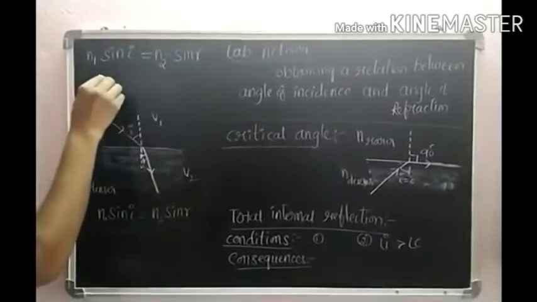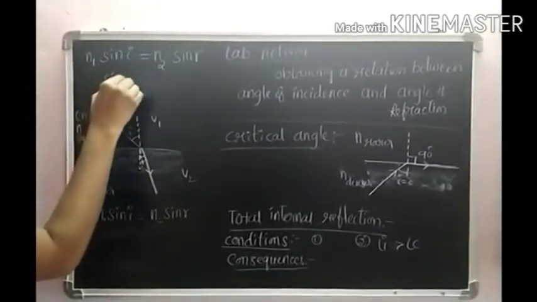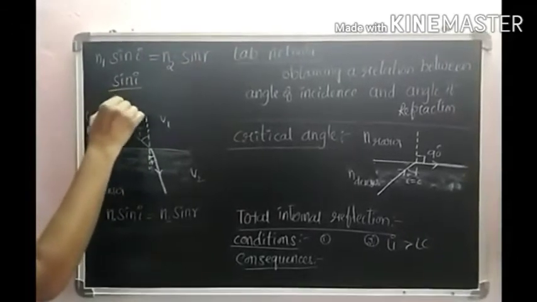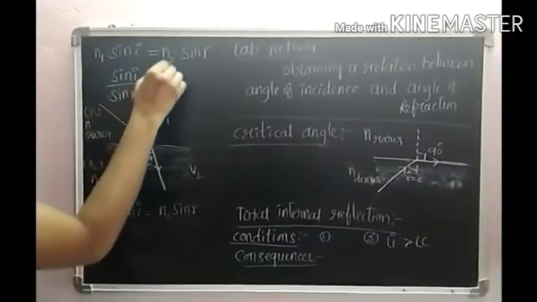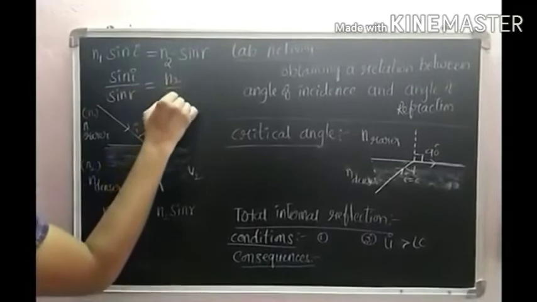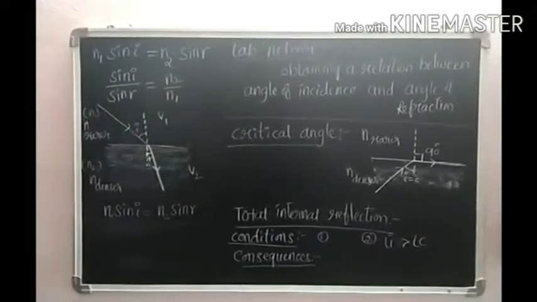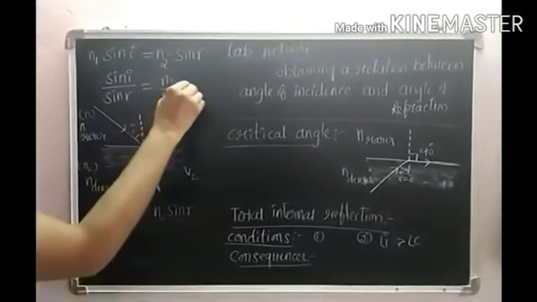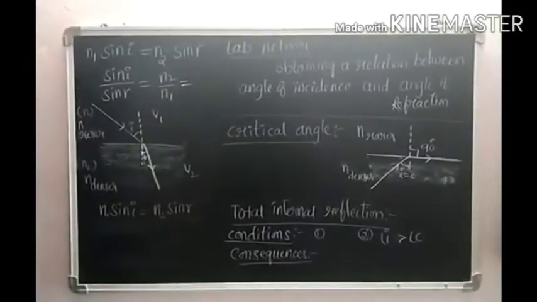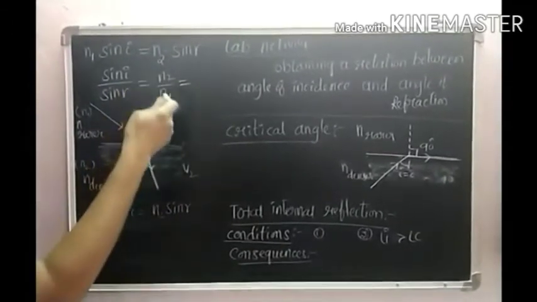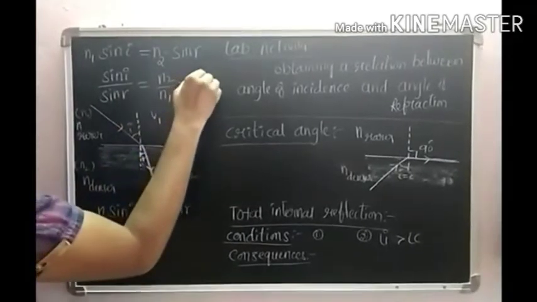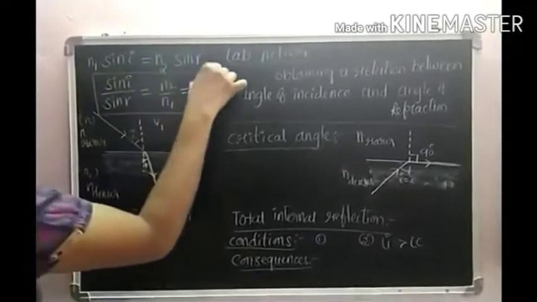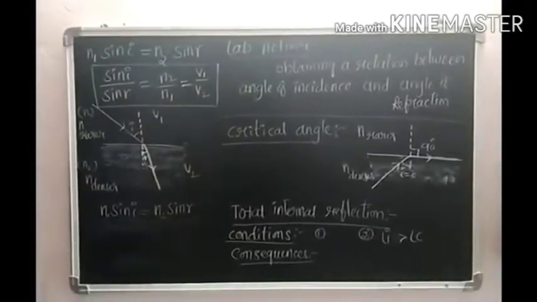So from this we can write, I want to take this term this side, so sine I by sine R equal to N2 by N1. Sine I by sine R equal to N2 by N1. Already we know that the relation between N and V is inversely proportional. So we can write N2 by N1 equal to V1 by V2. So like this we can apply Snell's law to this situation.